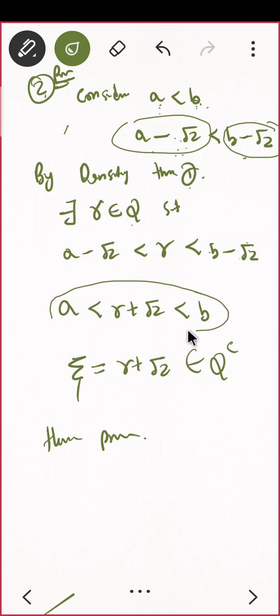Now, can you say this r plus root 2 is an irrational number? R is rational, so can you say r plus root 2 is irrational? Our earlier logic was that any addition with r plus root 2, can you say this is an irrational? Think about it. Perfect, so we are done, this is what we had to prove. Read the statement. Between any two real numbers you have to give me an irrational number. So we are done actually.